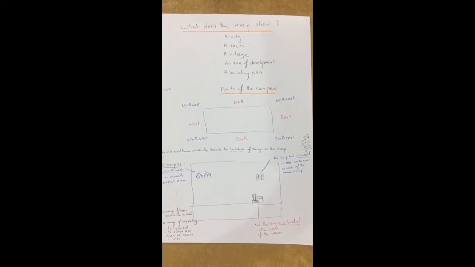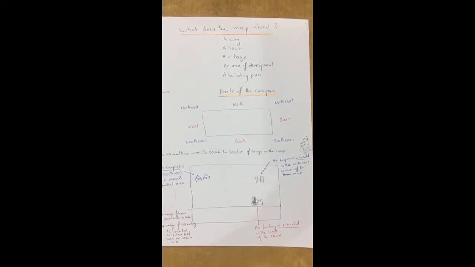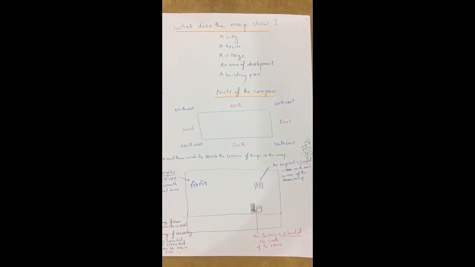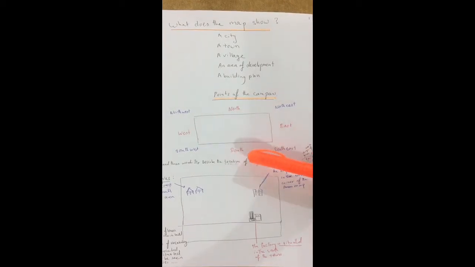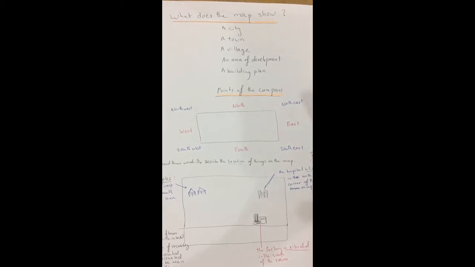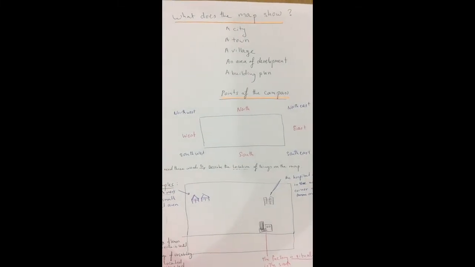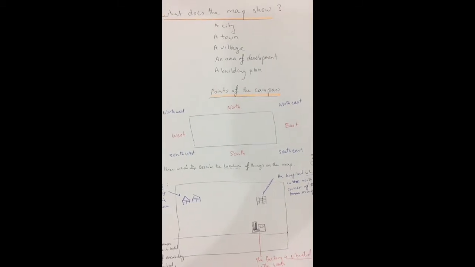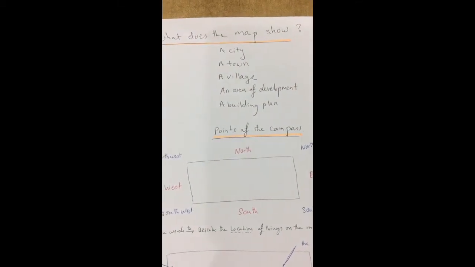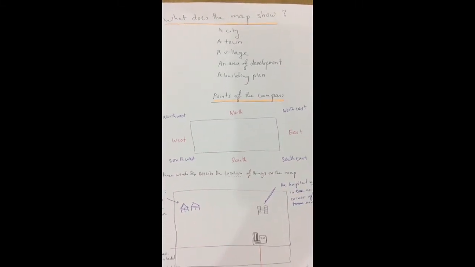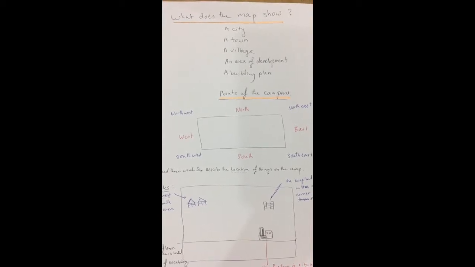First, the points of the compass. The points of the compass are, as we can see, north, south, east, and west. There is also the northeast and the northwest, the southeast and the southwest. So the points of the compass are north, south, northeast, northwest, southeast, and southwest.